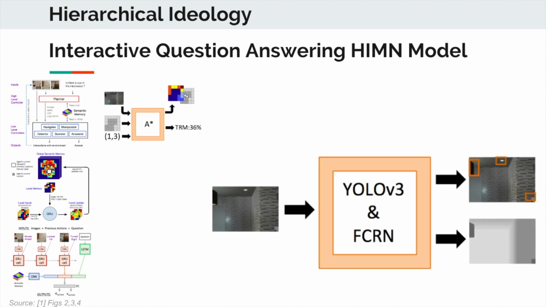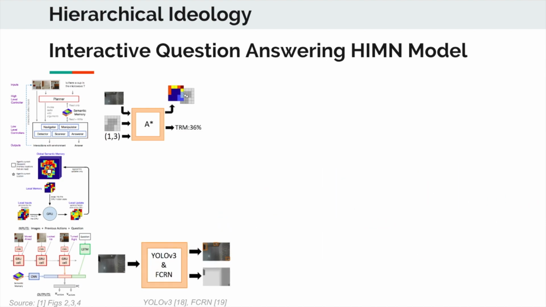Next, we see the detector, which actually uses pre-trained modules, particularly YOLO v3 and FCRN. YOLO v3 for object detection, FCRN for monocular depth estimation. And these provide the agent with perception of the environment, allowing it to actually move and navigate throughout it.